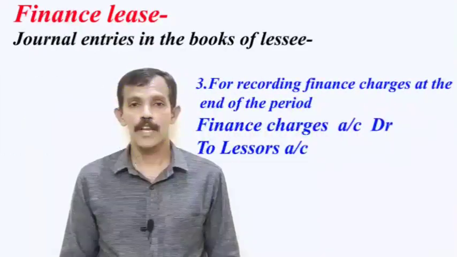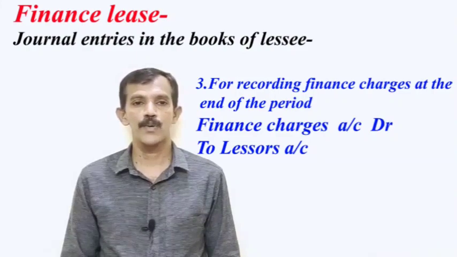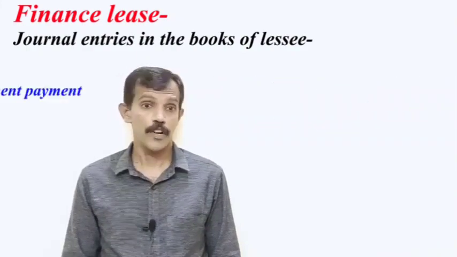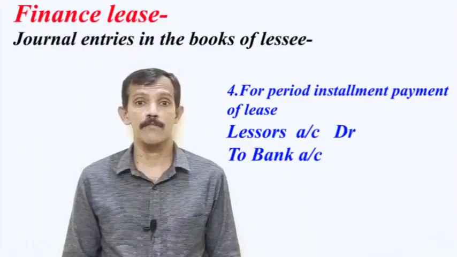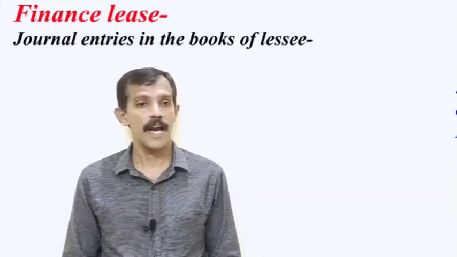Third entry, for recording finance charges at the end of the period. Entry: finance charges account debit to lessor's account. Fourth journal entry, for periodic installment payment of lease. Entry: lessor's account debit to bank account.